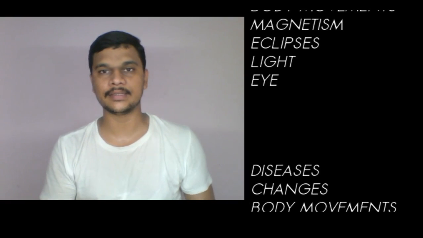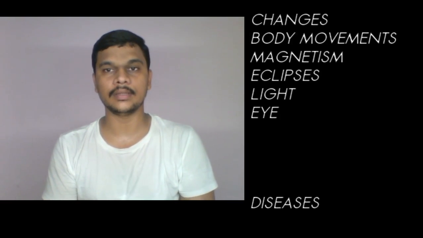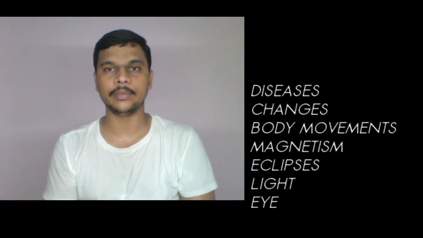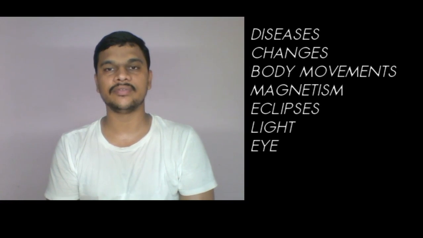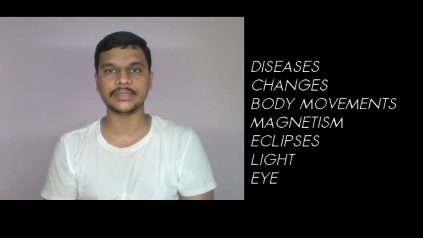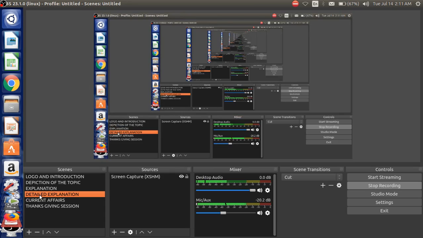Next, we have light, which makes each and everything visible on the surface of the earth. Last but not the least, we will be discussing some of the important features of the eyes and the defects, that is why a person is not able to see something, or why he or she is able to see everything clearly, and why the differences are there. So let us, without any delay, move ahead with the explanation part.